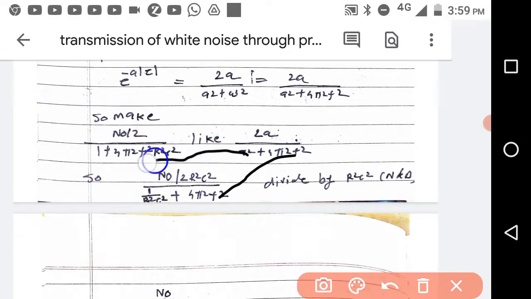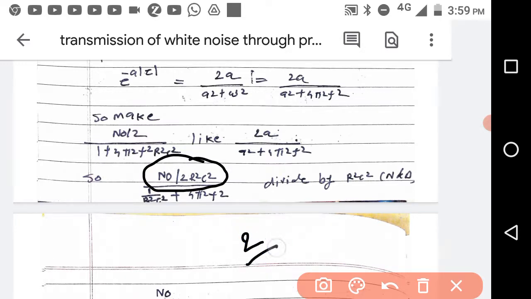Now from here you can write a as 1 by RC. Here you want 2a, so for that you can take 2 by RC.